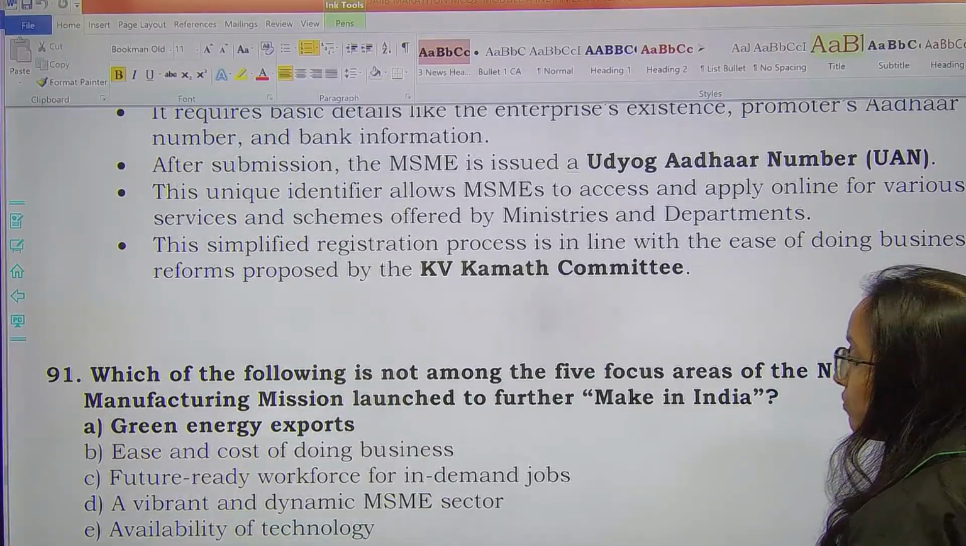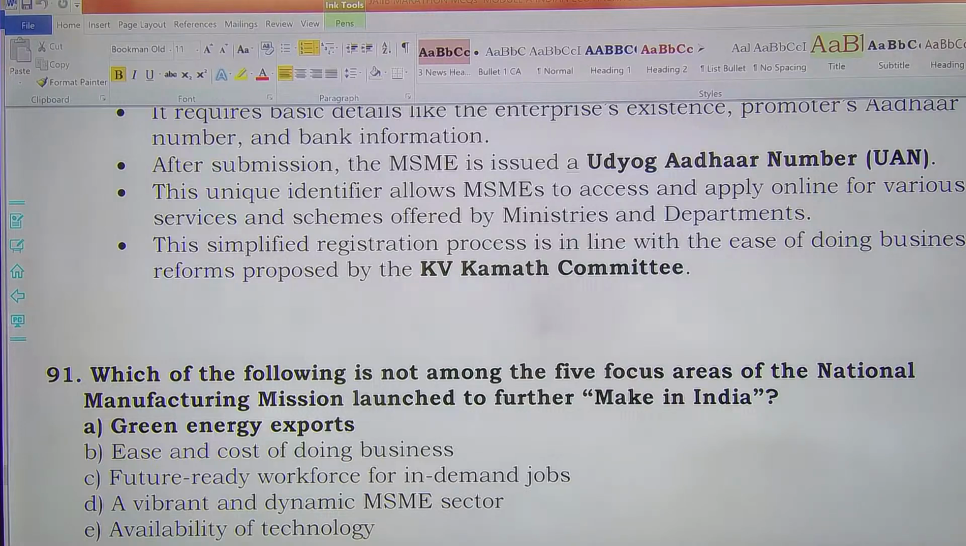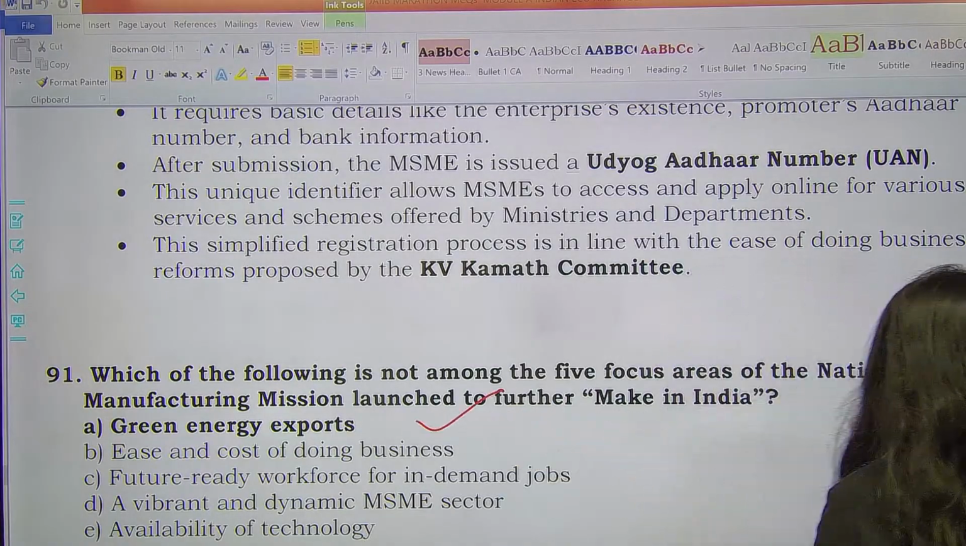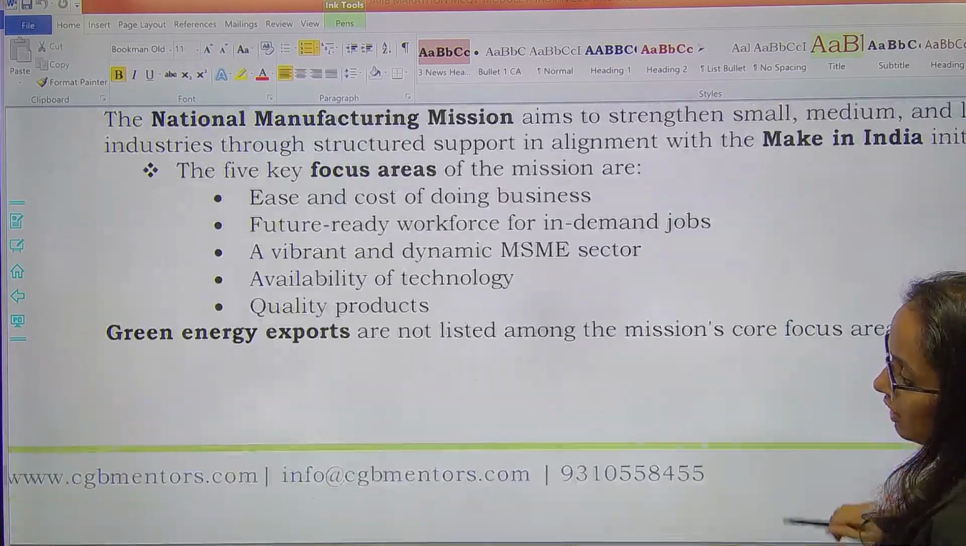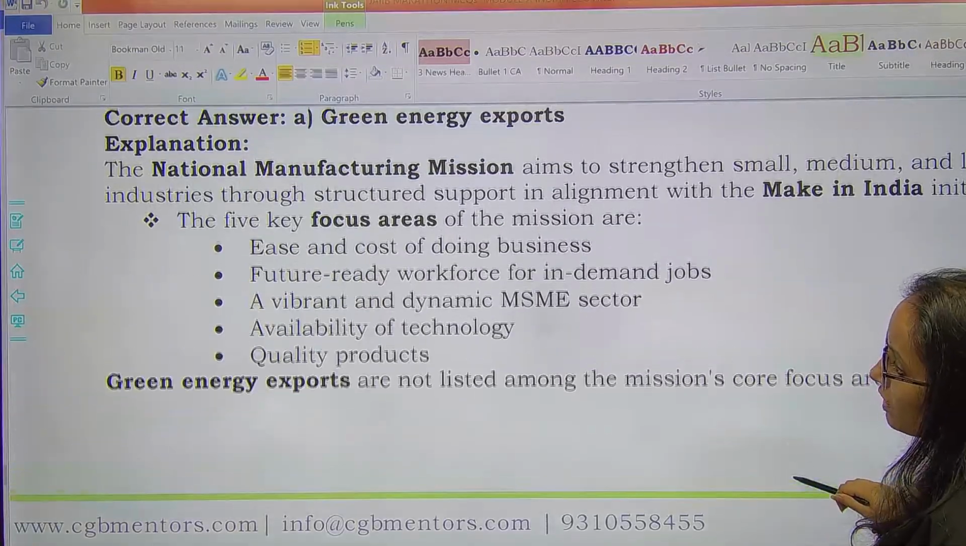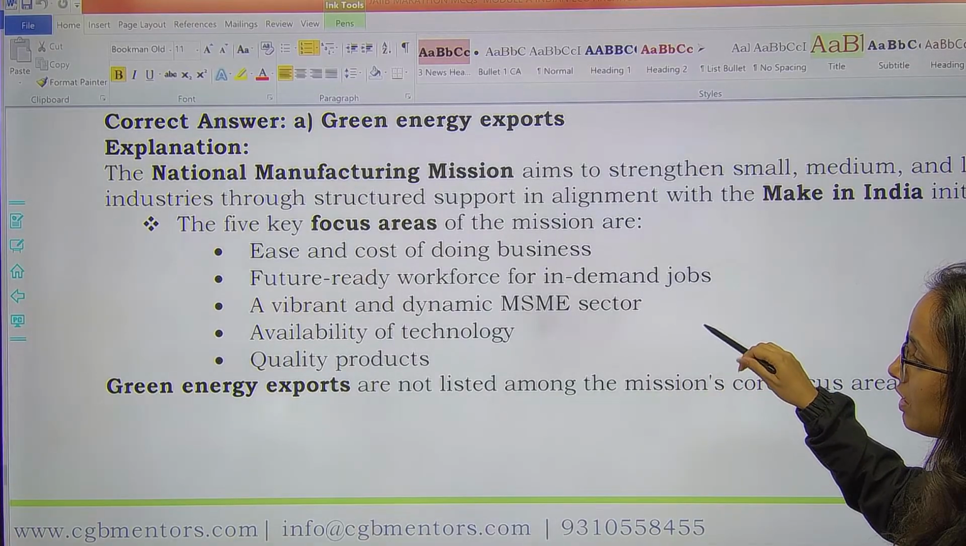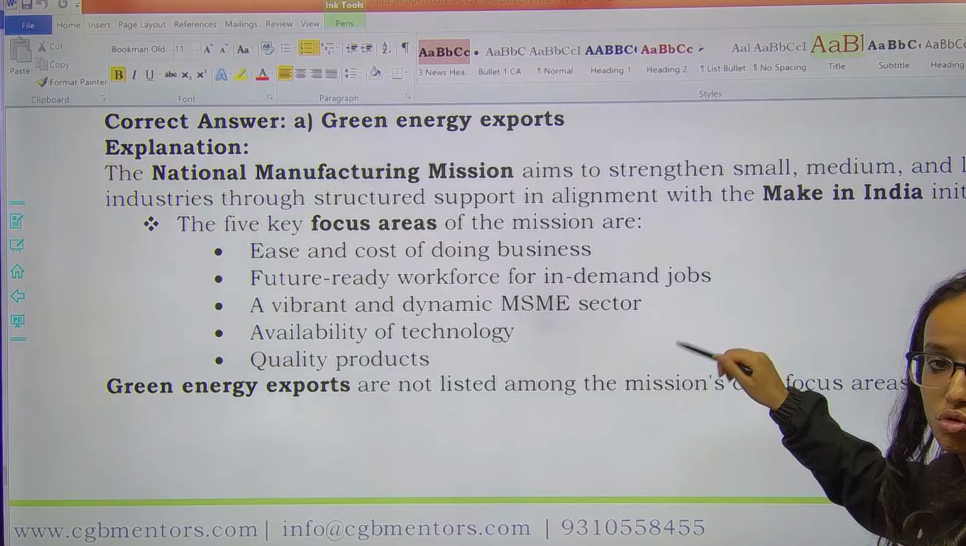Next, which of the following is not among the 5 focus areas of National Manufacturing Mission launched to further Make in India? Yeah, so correct answer here is green energy exports, option A. Okay, green energy exports. Next one, what are the focus areas? Ease in cost of doing business, future ready workforce, vibrant dynamic MSME, availability of technology, quality products.